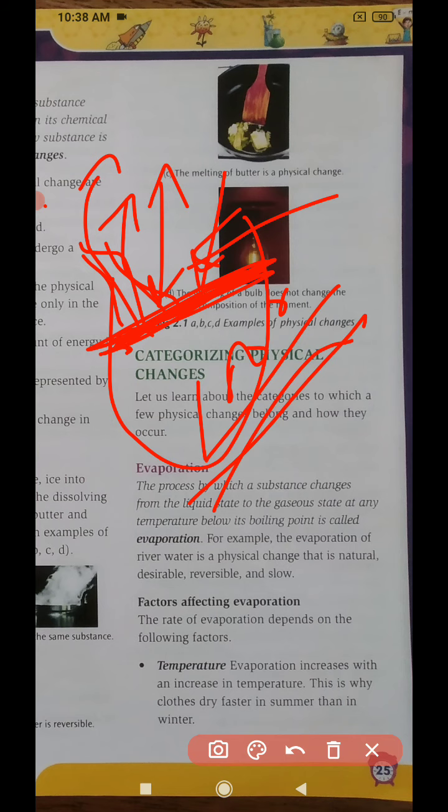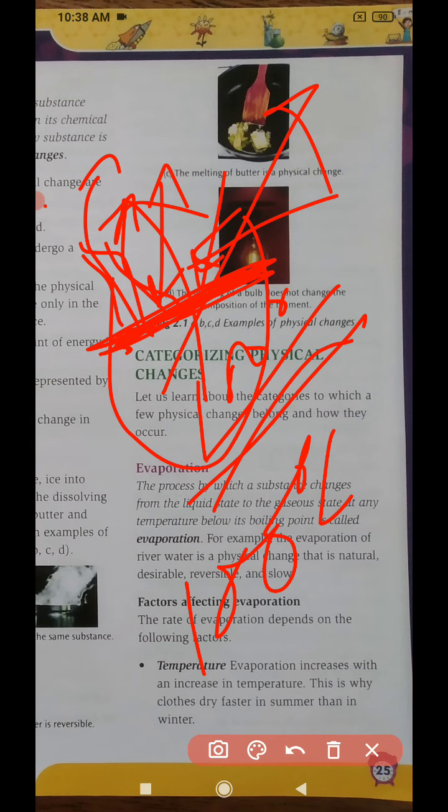But boiling happens at a particular point, that is 100 degrees centigrade. So there is a big difference between boiling and evaporation. Students, in boiling, if you keep boiling, after some time all the liquid will vanish. Through evaporation also the liquid can vanish. You know how a pond gets dry in summer. You can check if there is any pond around you. During the rainy season, the pond is totally filled on every side, but after the summer you can see there is only a little water in the pond. So how did that water vanish? By evaporation, not boiling. Boiling means you boil it at a particular point, which is called the boiling point.